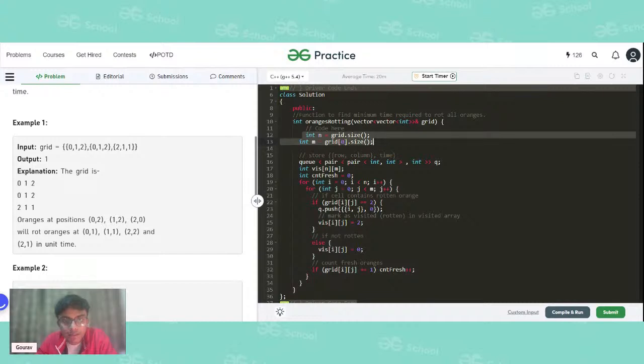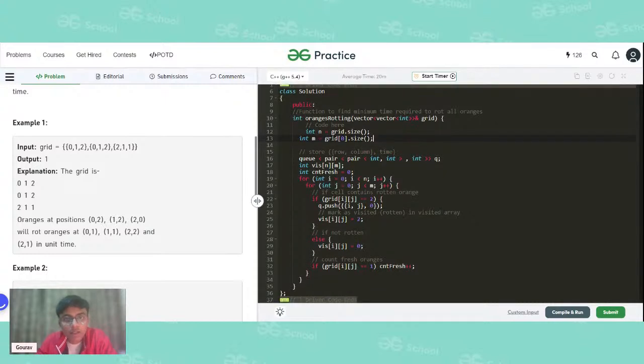Initially we declare variables n and m, which contain the dimensions of our given grid. Now we declare a data structure of type queue. The queue contains a pair, and that pair contains two values: the first one is a pair and the second one is an integer. This queue will store the row and column, and the second value the queue will store is the time.